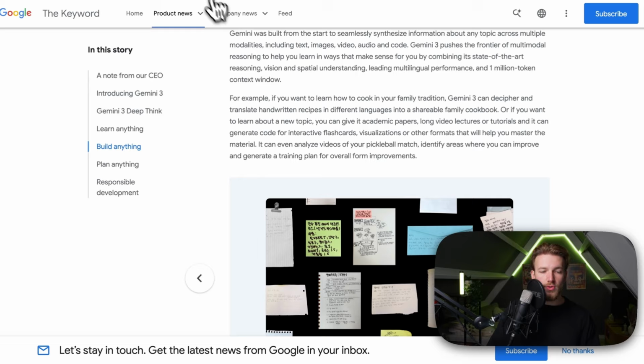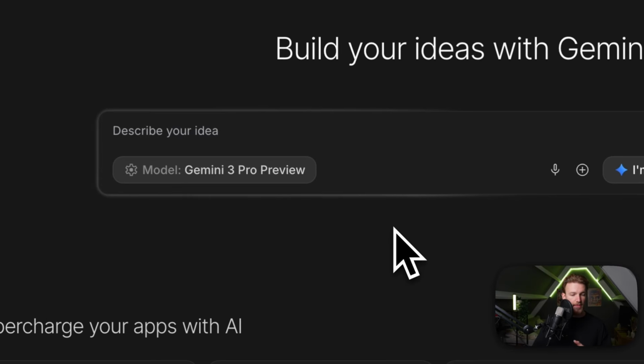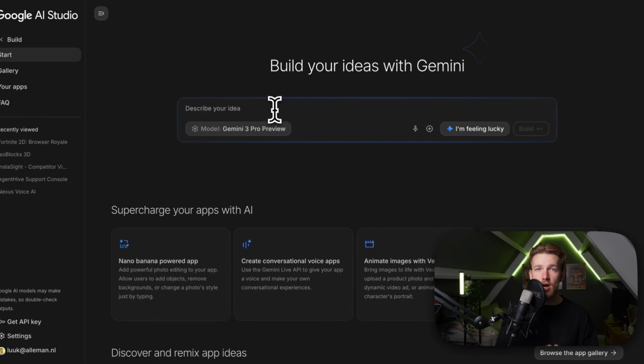So you can go to Google AI Studio right here and you have your interface. I think we should just start out with creating a game. It was something that was always pretty hard to do, but we can now create this in just one prompt, and that is really amazing. So we'll just describe the idea. I think we want to create a 3D block puzzle game. When we run it, it will automatically come up with everything we need to create a 3D block puzzle game. So we'll click on build.